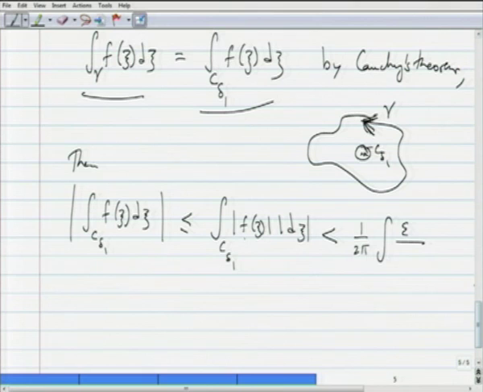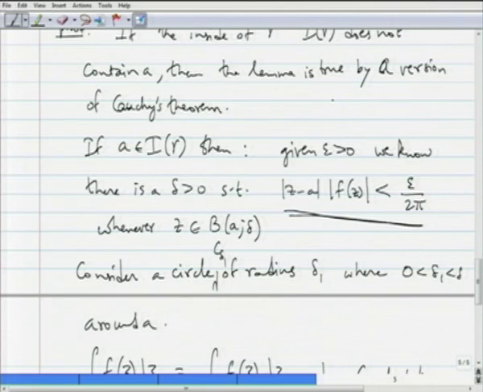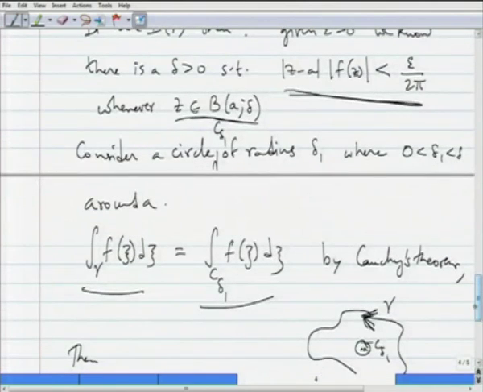Notice this is true for every z in B A delta, and this contour C delta 1 lies completely inside B A delta.